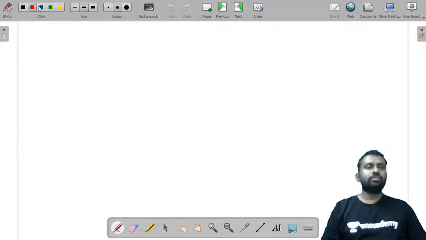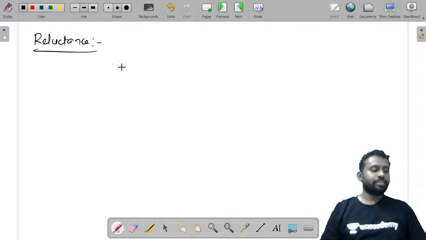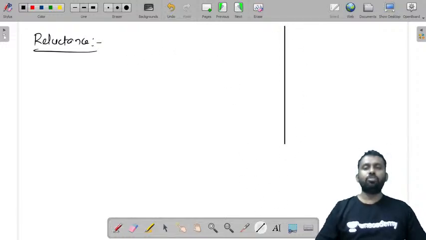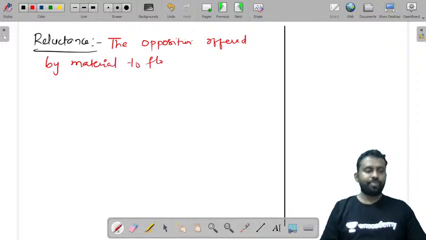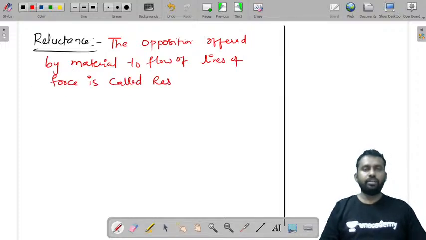What is that? Now we'll see what reluctance is. The opposition offered by a material to the flow of lines of force is called reluctance. It is denoted by S.